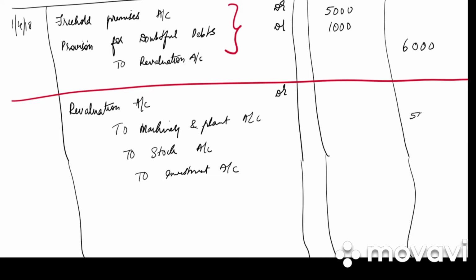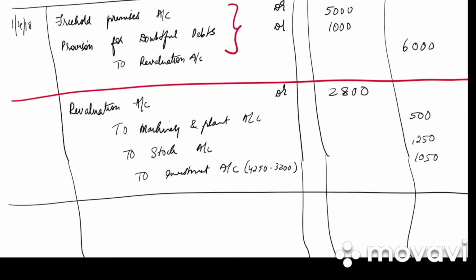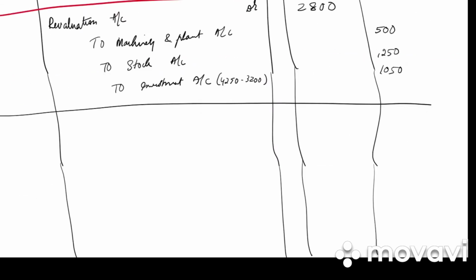Machinery is overvalued by 500. Stock is reduced by 10%. So what was the value of stock? 12,500 into 10%, 1,250. And investment is brought down to 3,200. How much was the value? 4,250 minus 3,200. We get 1,050. So total will be 2,800. Write down the narration. Decrease in the value of assets.